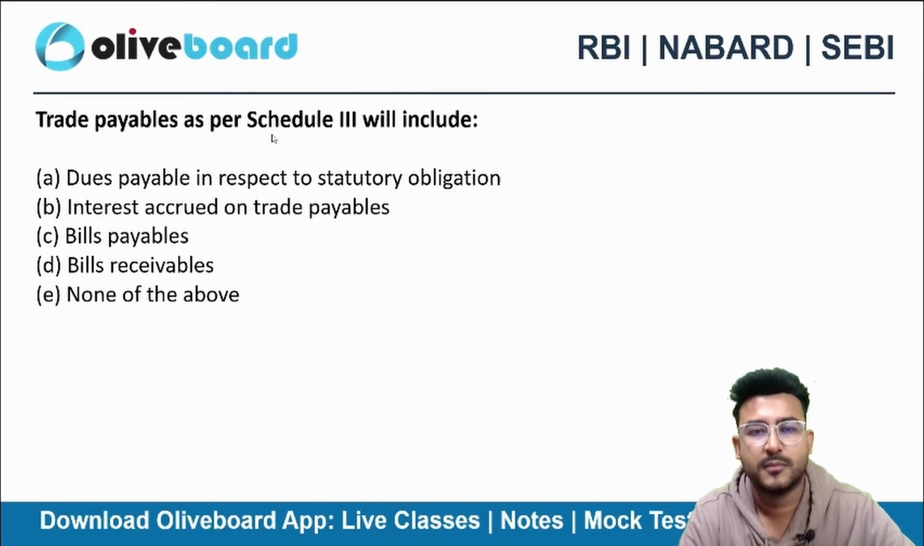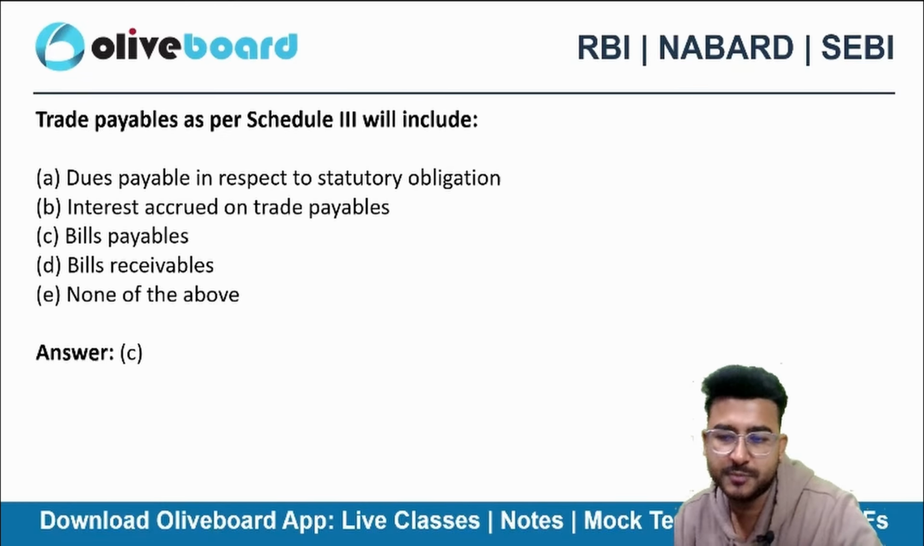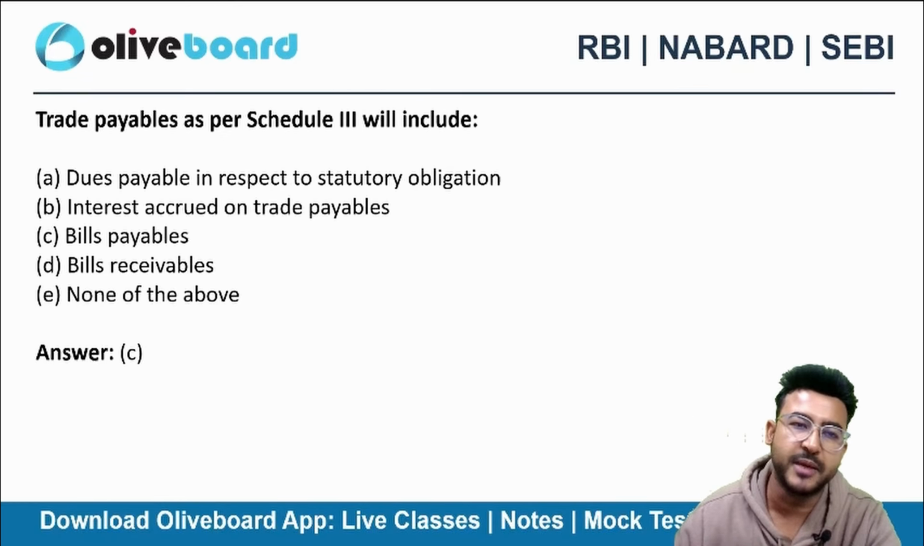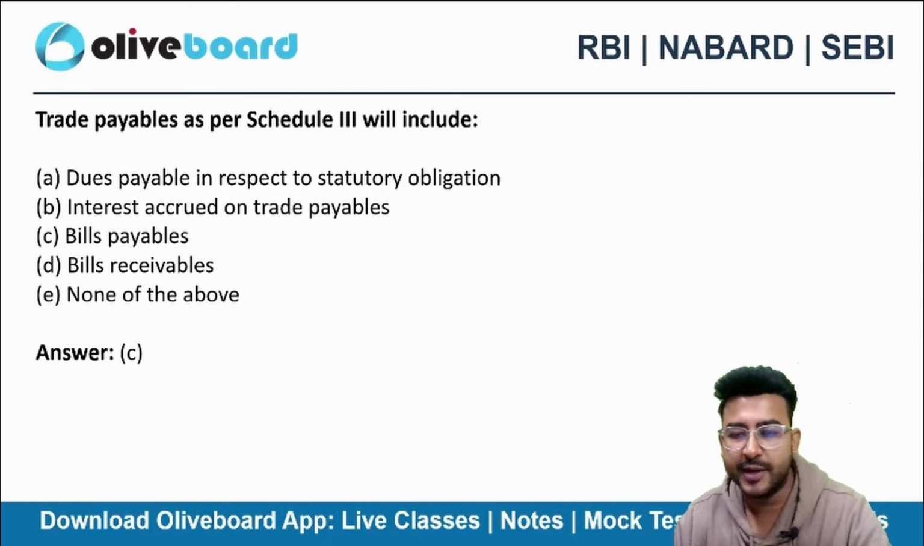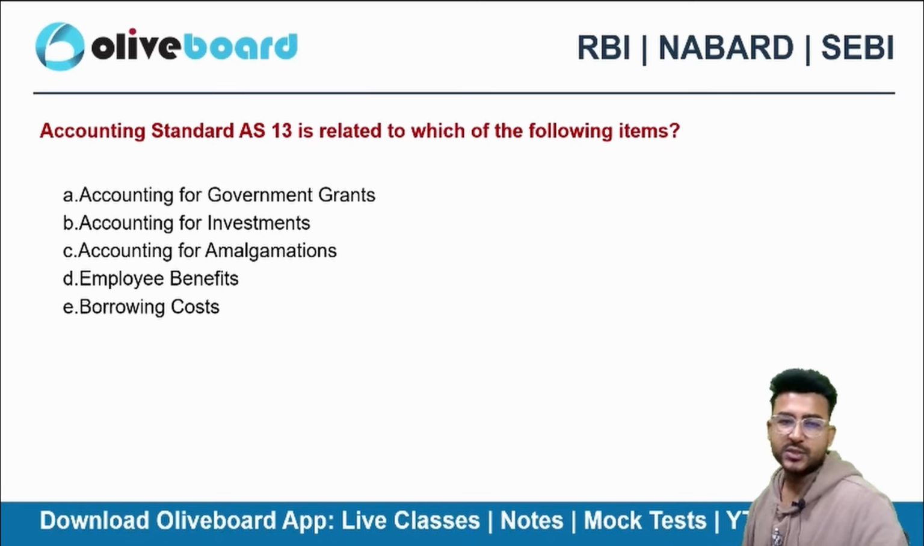The correct choice here will be bills payable, right? That's a more specific heading. It includes bills payable. Trade payables means your creditors plus your bills payable, right? When we talk about the trade payables, it is nothing but creditors and the bills payable. But when we talk about the trade receivables, it is debtors and the bills receivable, right? And the bills receivable.